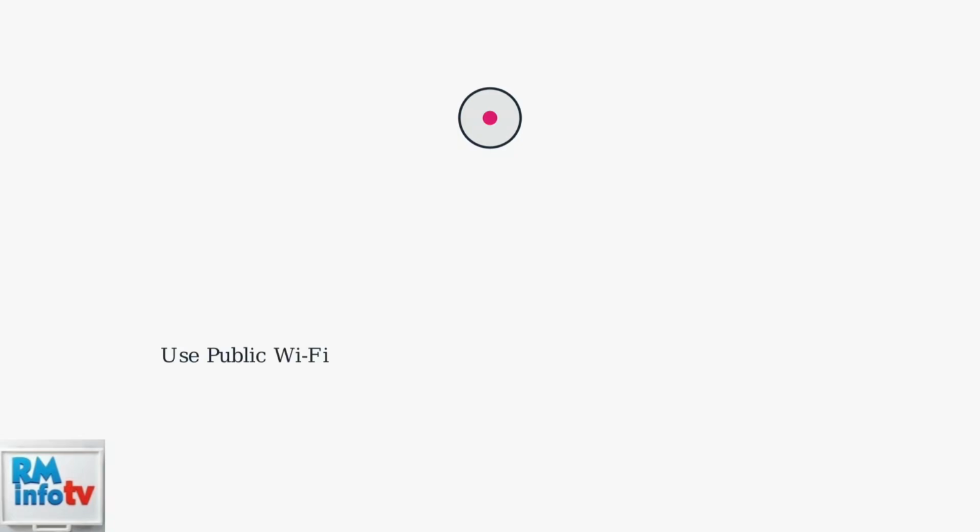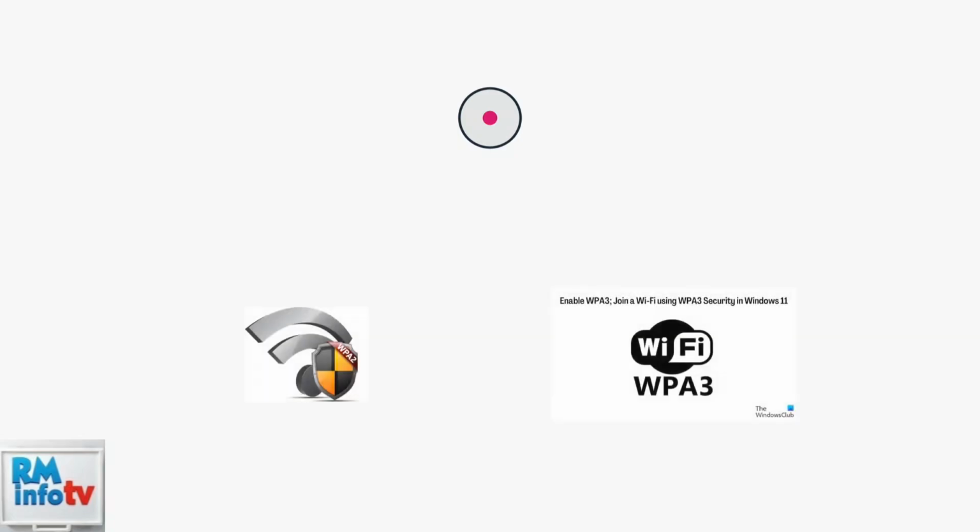Conserve hotspot data by connecting to public Wi-Fi when available for tasks that don't require your mobile data. In rural areas, upgrade to a 5G compatible device and Metro's unlimited plan for faster speeds compared to 4G only coverage. For security, use WPA2 or WPA3 encryption on your hotspot to protect your connection from unauthorized access.